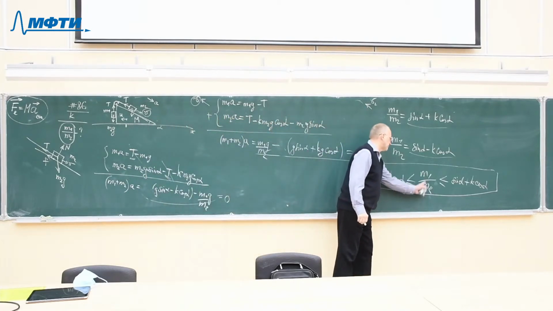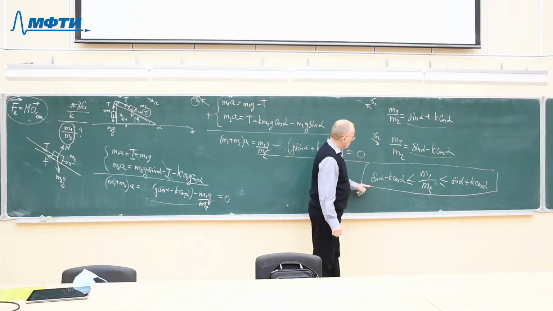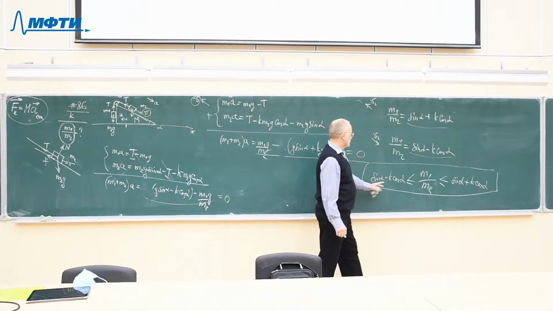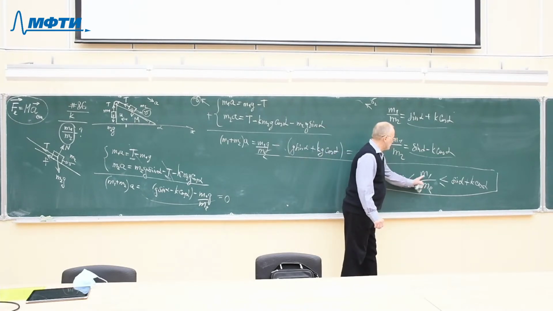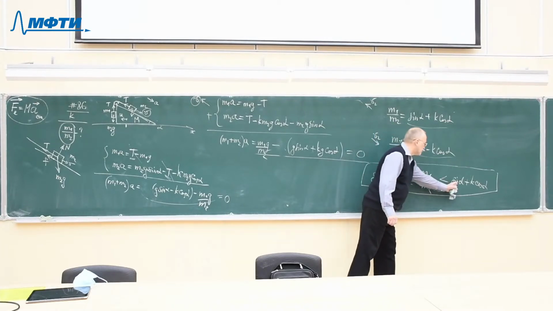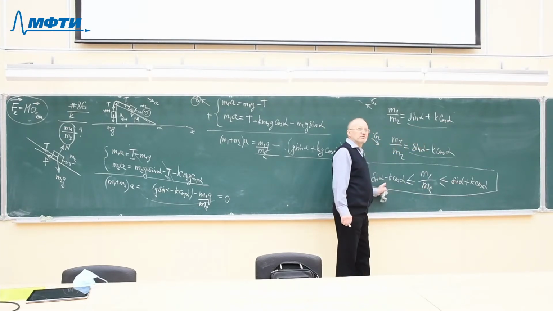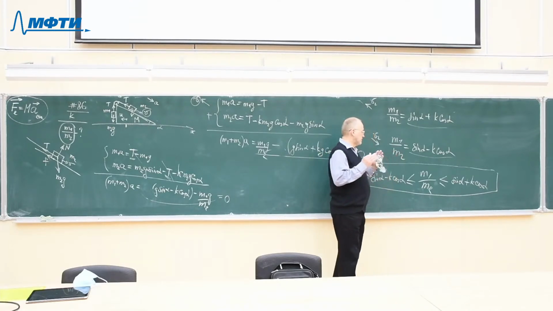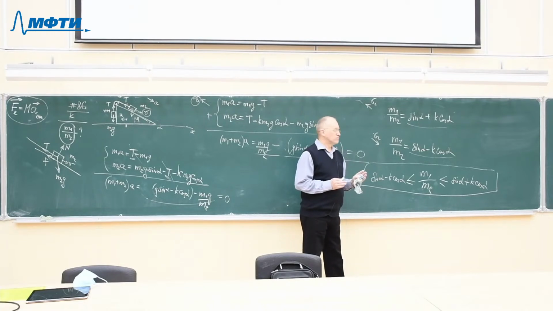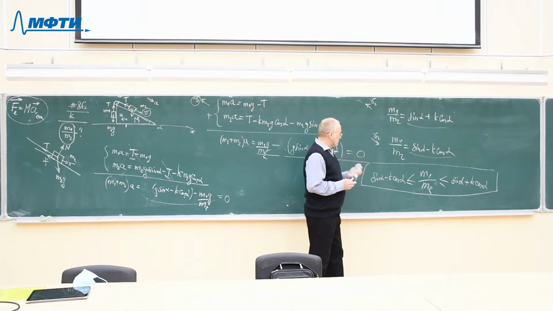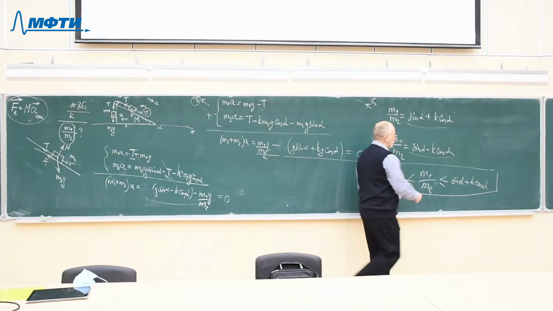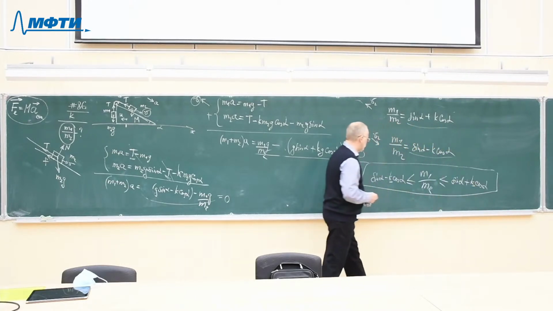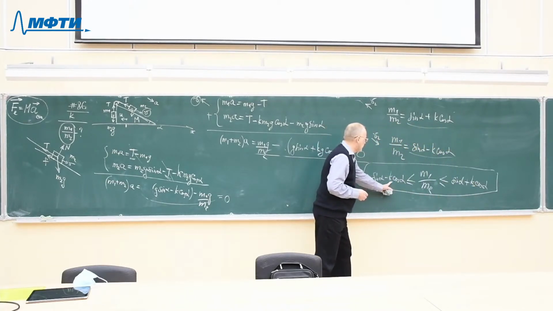If the relationship between the two masses is such, the difference between the two masses is not very large and not very small, then all the system will remain at rest. Suppose the coefficient of friction is 0. Just assume that this is 0.